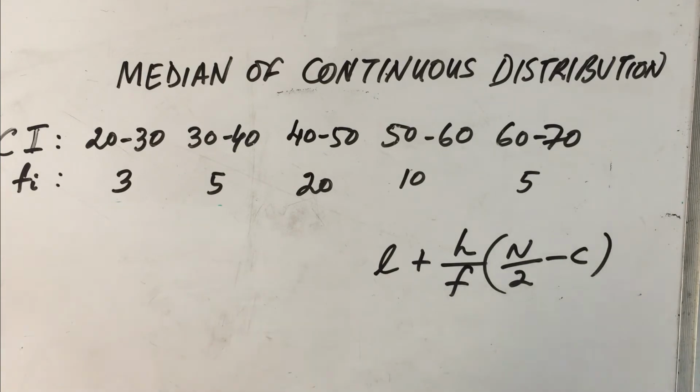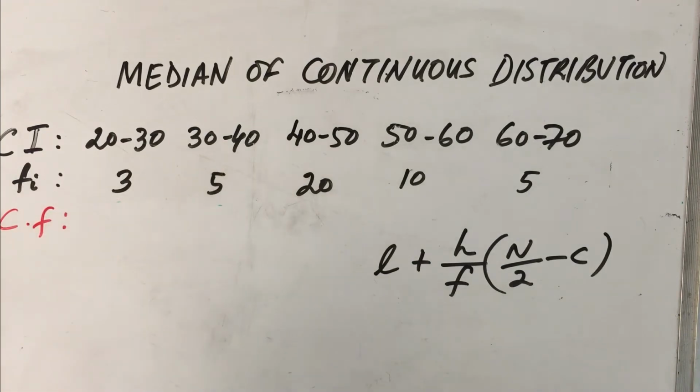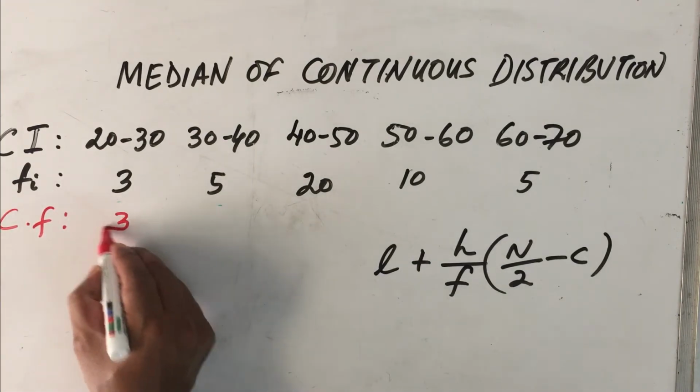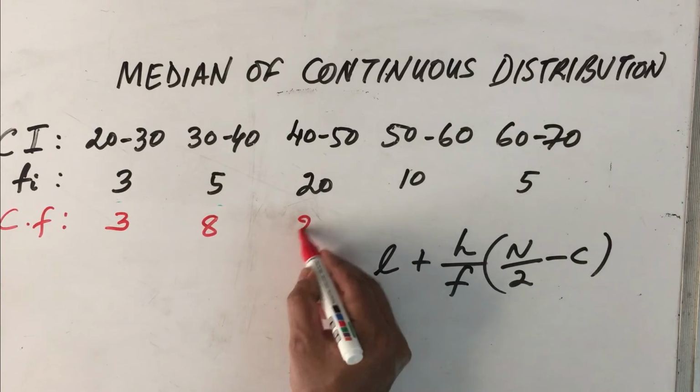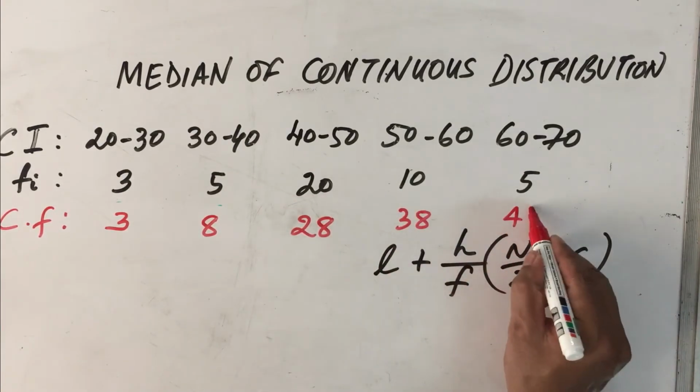Let us see what L is. L stands for the lower limit of the median class. So we need to find the median class. What is a median class? In order to find the median class, we need to find the cumulative frequency. The cumulative frequencies are 3, 8, 28, 38 and 43.